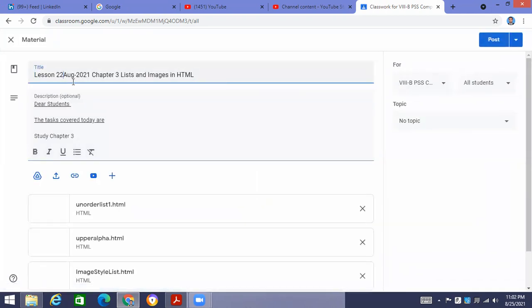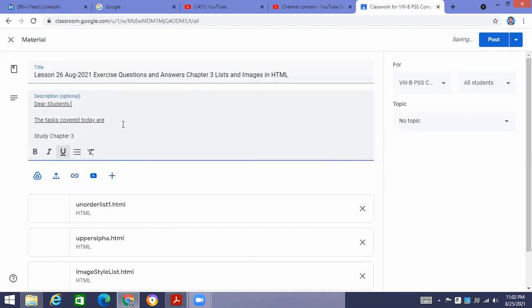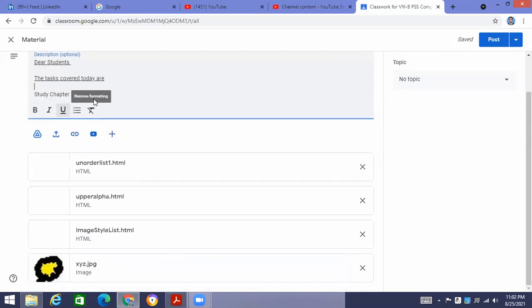Today it is 26, and we are going to have the question and answers, exercise questions for chapter number 3. Exercise question and answers for chapter number 3 is attached.